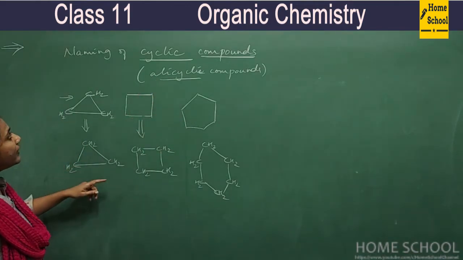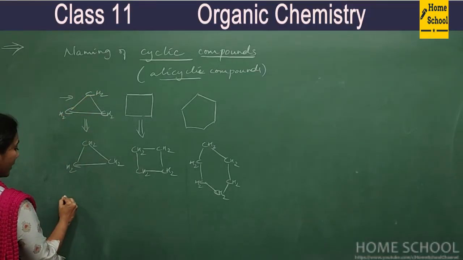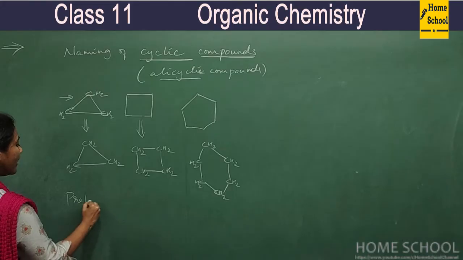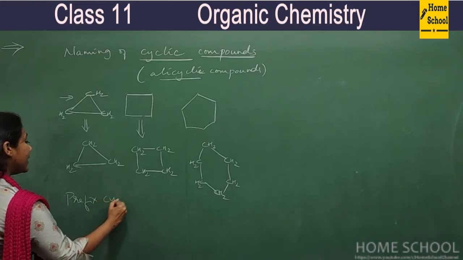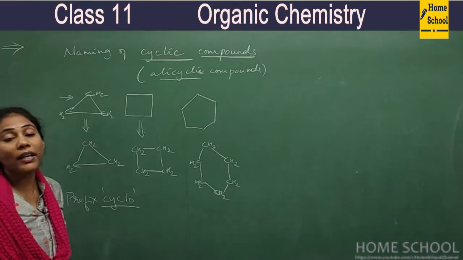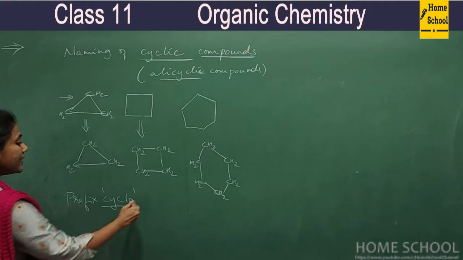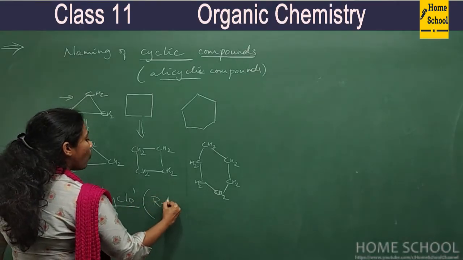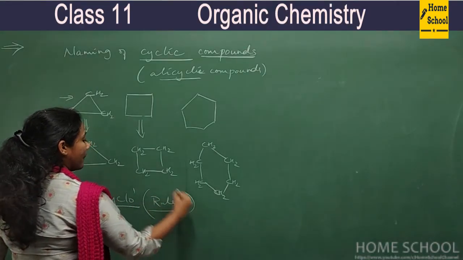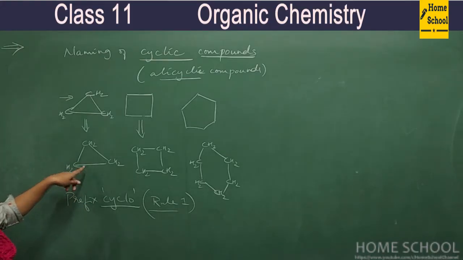So you know what? When you name cyclic compounds, we will use the prefix. Here we have to use the prefix cyclo. So the word cyclo is very important for naming alicyclic compounds. So this is our rule number 1 that you need to remember, right? For example, how do you name this?